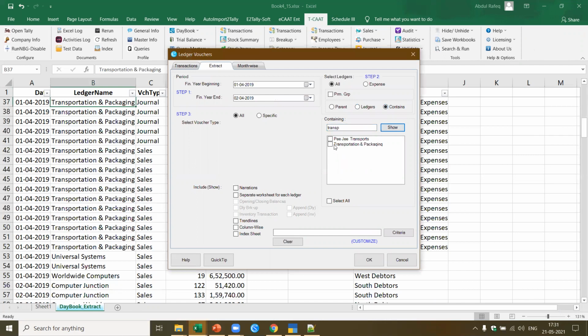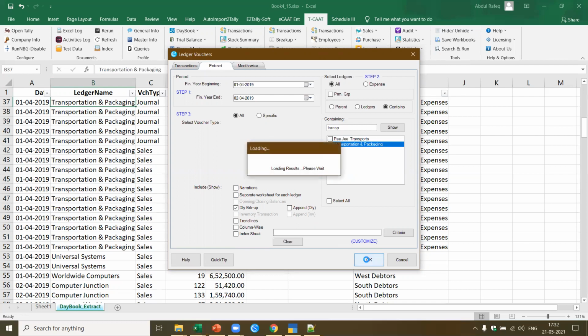It'll show me there are two transactions like this. I say transportation, and I can also get a daily breakup. Let me show this also, which means along with this ledger name, I can also get the daily breakup. I click on the daily breakup. Okay, there's only one ledger. If there are multiple ledgers, there's a new feature we added based on suggestions from one of our important clients, Mr. Sripal. So here you got append. If there are multiple ledgers, you can get multiple ledgers and append them one below the other. And if I got multiple ledgers, I want to extract them in separate worksheets. I can also extract them in separate worksheets.